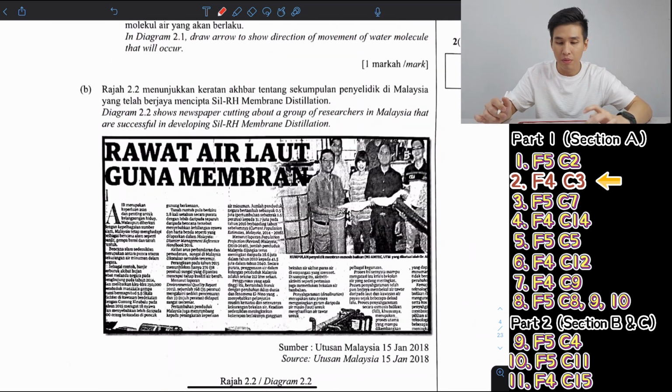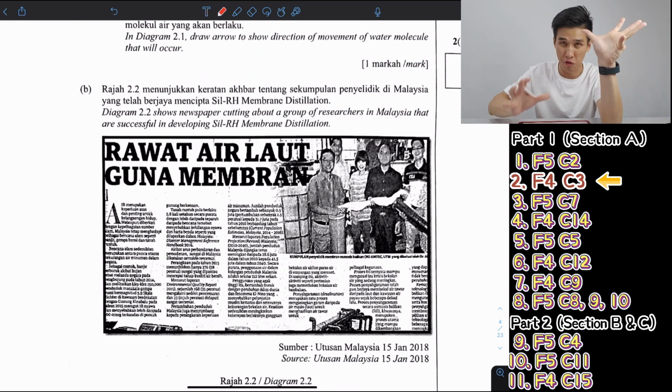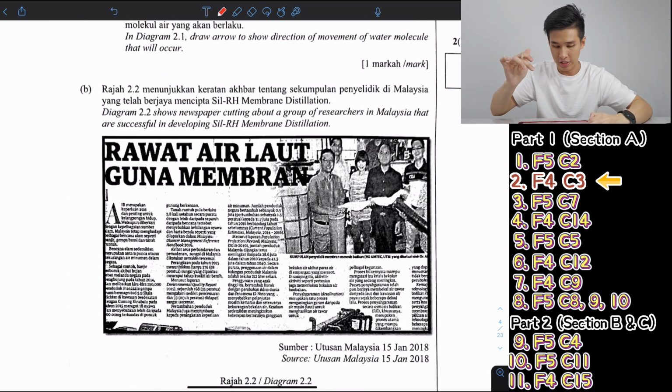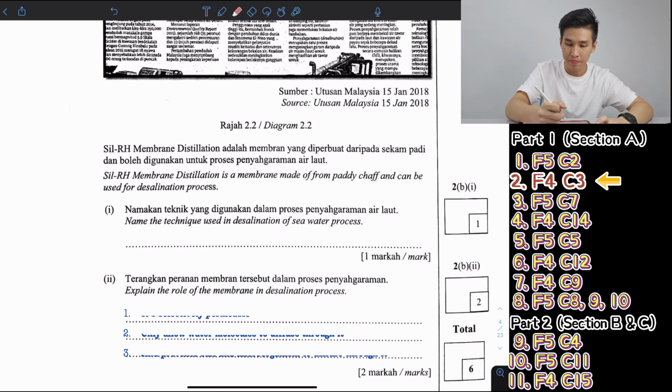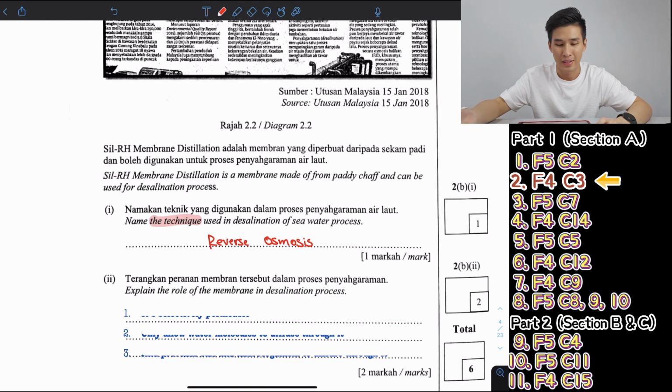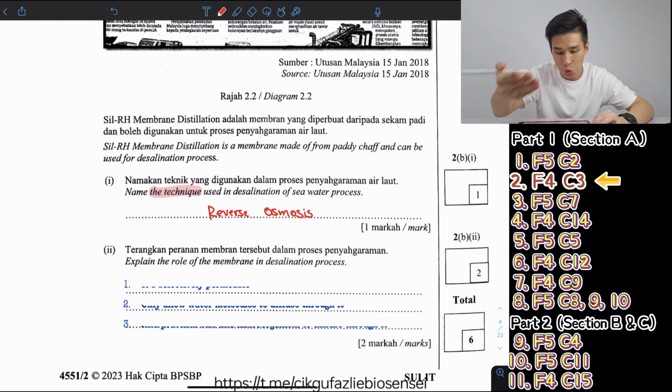Moving on. This is the method to produce fresh water from seawater. They ask you here to name the technique used. So the technique here is called reverse osmosis. Reverse osmosis is basically filtering water. The next question they ask you is to explain the role of the membrane in the desalination process.